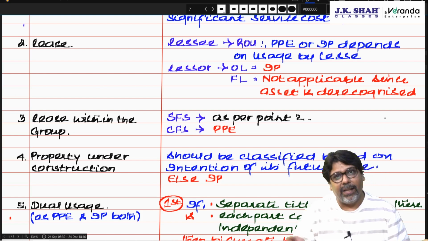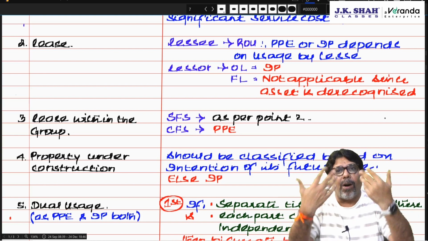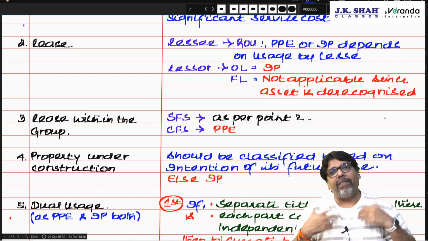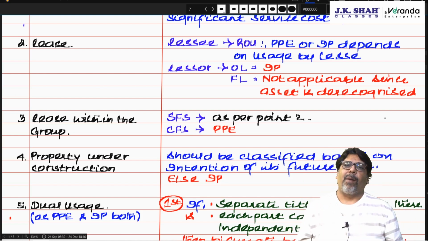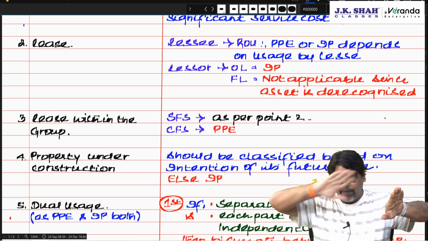Yes, sir. Now let's think from the lessor's point of view. If the lessor has given it on operating lease, then it's an investment property. If the lessor has given it on finance lease, then it is not a property for him because he has already de-recognized the property. Am I clear? So again I tell, lease: from the lessee's point of view, from the lessor's point of view.